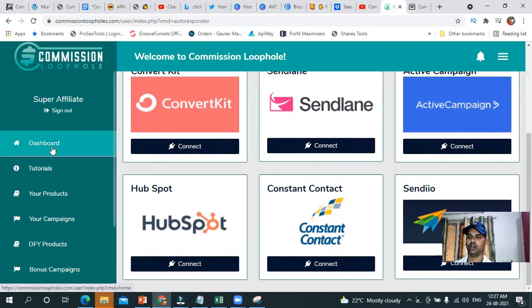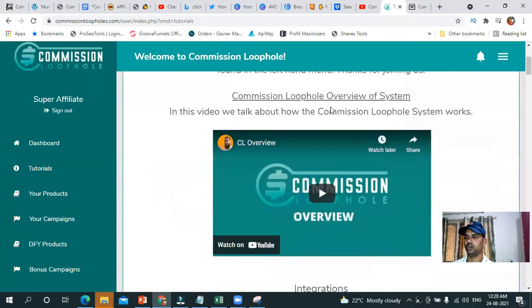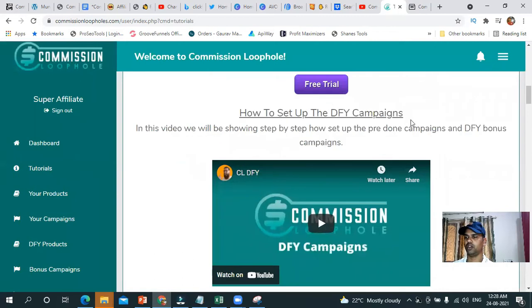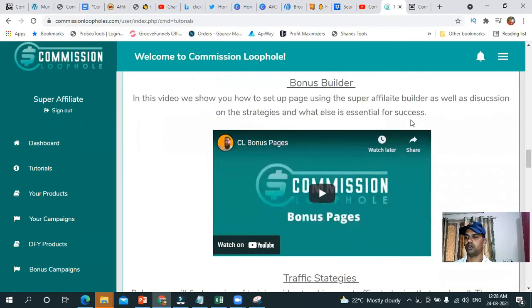Then the second option is tutorial, where it will teach you step by step how to use this particular Commission Loophole dashboard, what options you need to click on, and everything, it will give you the tutorial. This will help you to use this particular software in the best possible way. So you can see how to integrate, how to set up the DFI campaign and make money, crypto offer, traffic offer. So a lot of trainings are there.